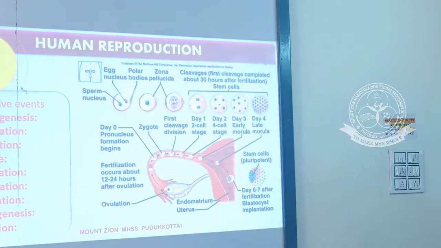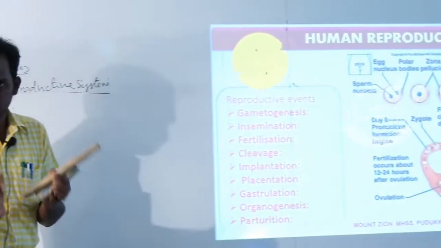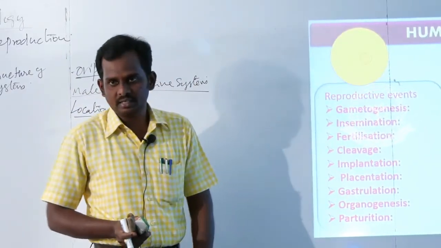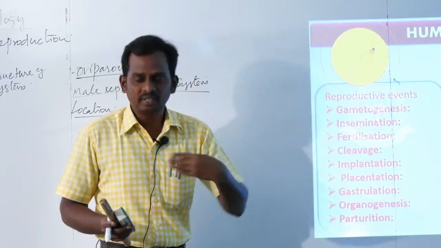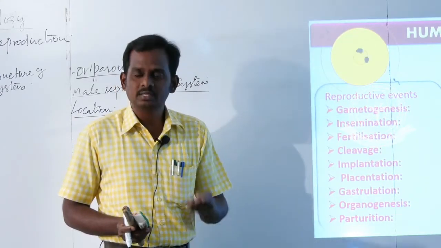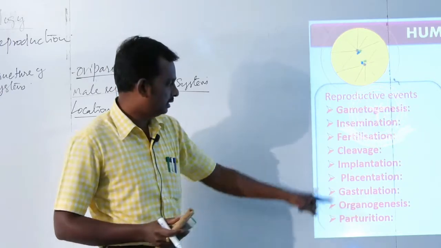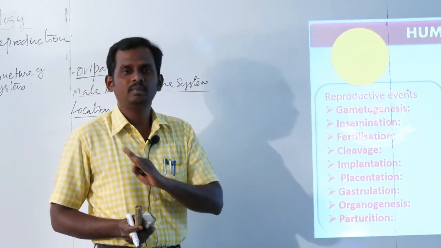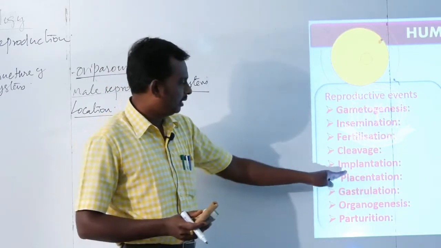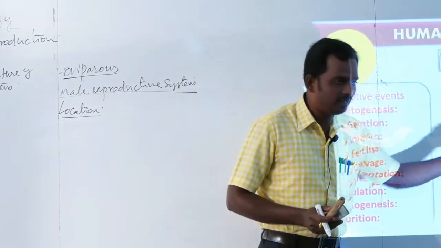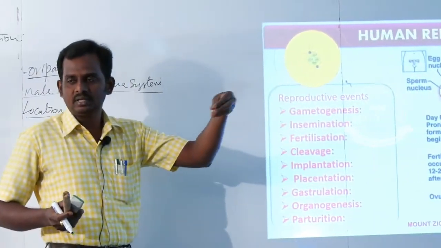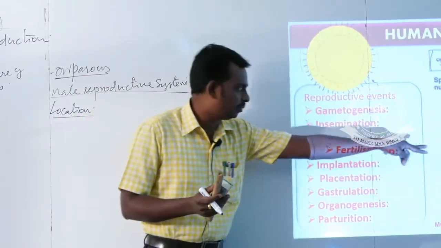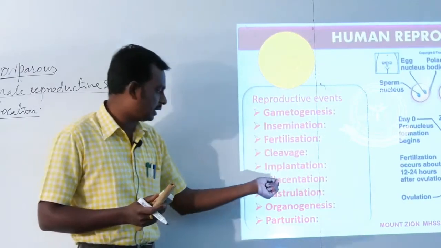Up to this stage, the egg has its own nourishment. This is the most important thing. Up to the implantation stage, the egg has its own nourishment. Further development happens after the formation of the placenta. That process is called placentation. Placentation is a simple process, nothing but the formation of a placenta. From the uterine wall, a finger-like projection will appear. This finger-like projection connects the fetus and the mother's uterus. This process is called placentation.